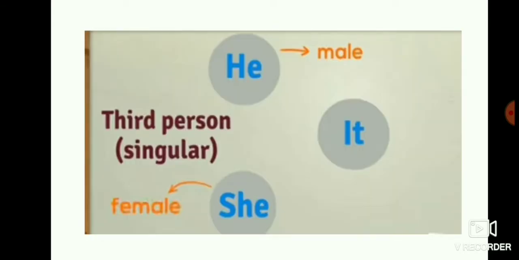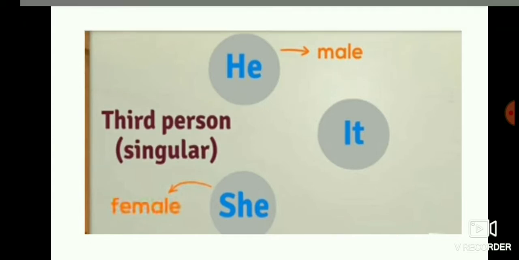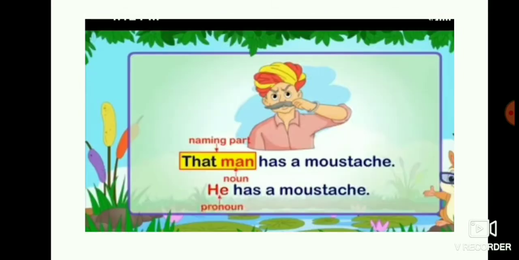Singular: I, you, he, she, it. Plural: we, you, they. For you, it is both singular as well as plural. Third person singular, I already told you: he, she, it. He is for male, she for female. For it, use non-humans, animals, pets.